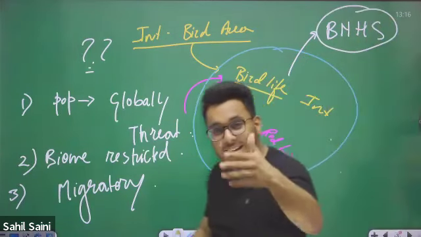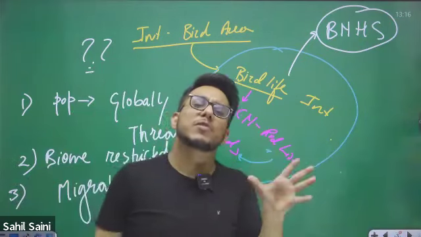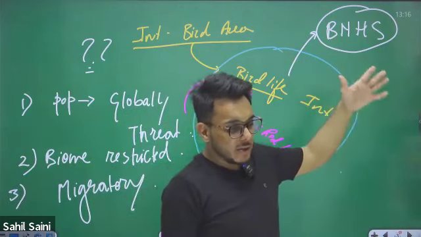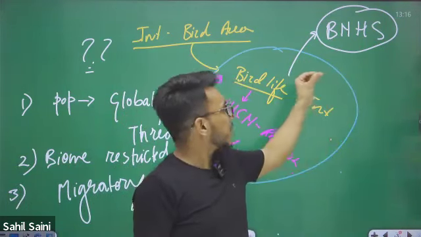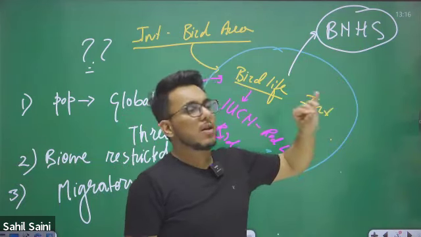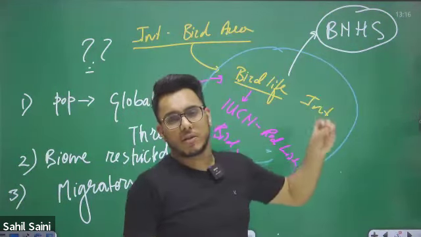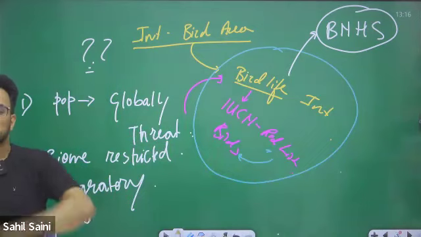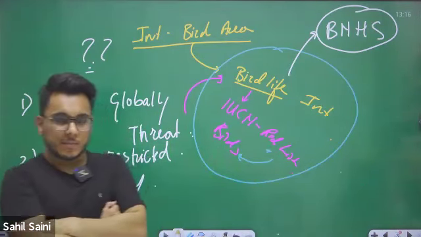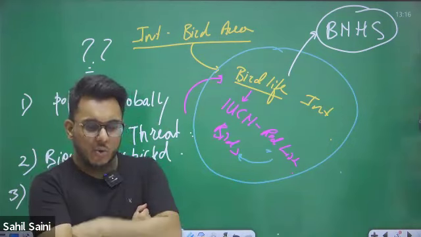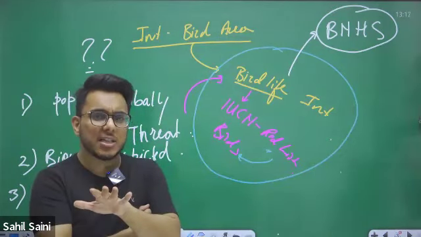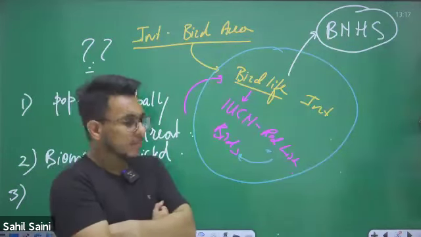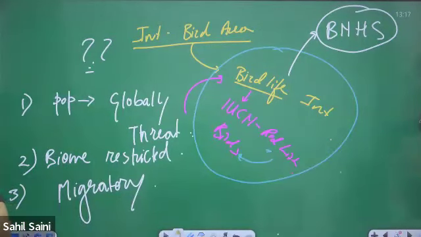On BNHS, a question has already been asked, but again, questions are very broad. They asked what the Bombay Natural History Society is. They have asked its nature. It is an NGO which focuses on the conservation of flora, of the environment and biodiversity. It is not related to history, it is related to environmental conservation. It is BirdLife International's partner in India.